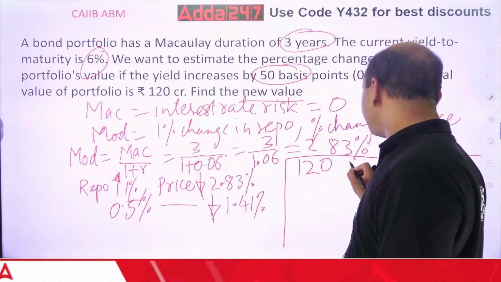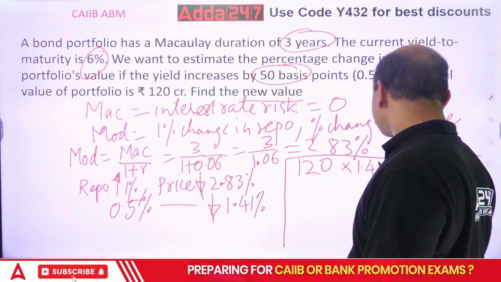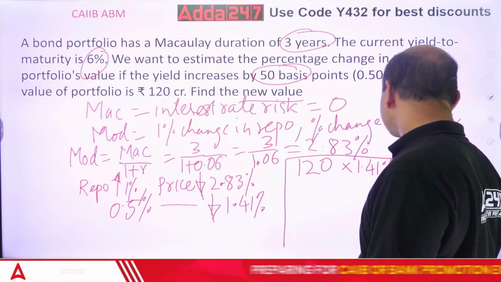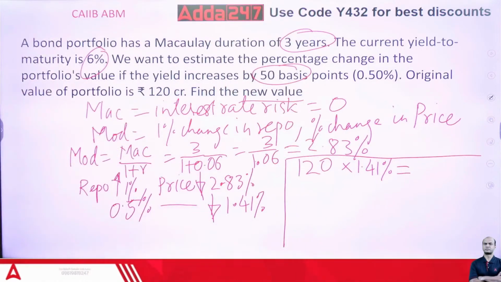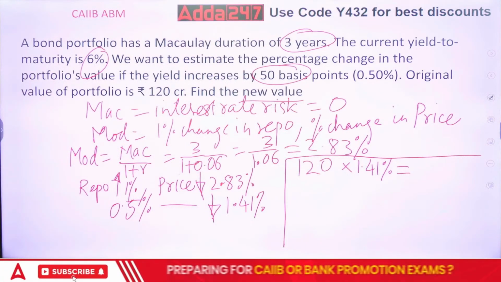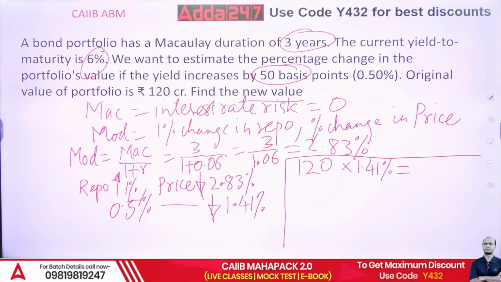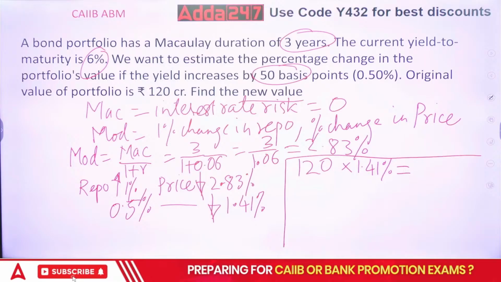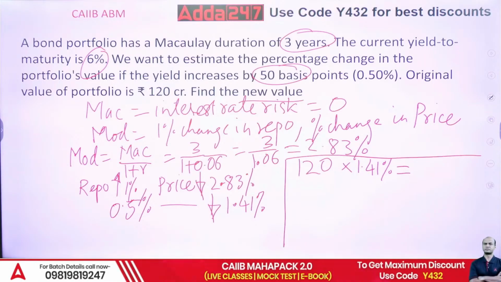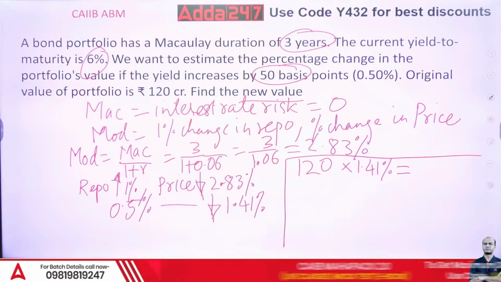So 120 into 1.41%. Remember, don't forget this percent, so 120 upon 100, you should never forget. So 1.698, roughly you can take it as 1.70.